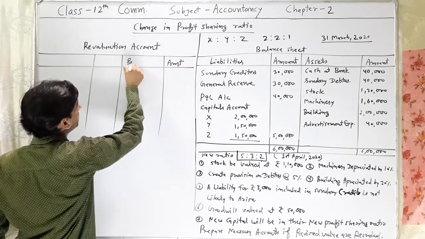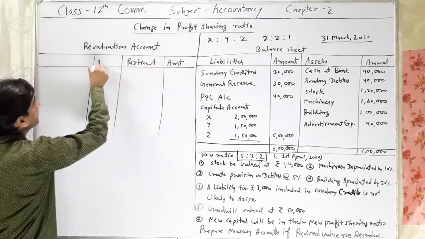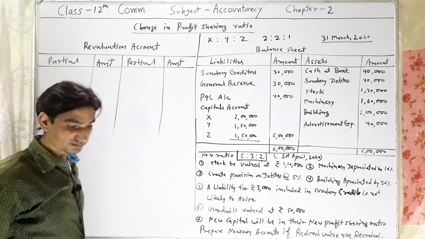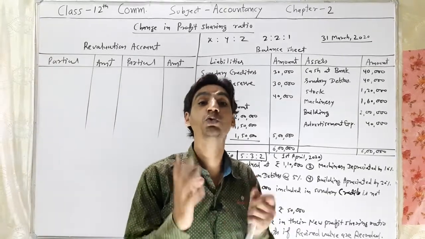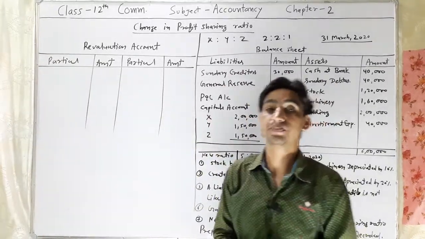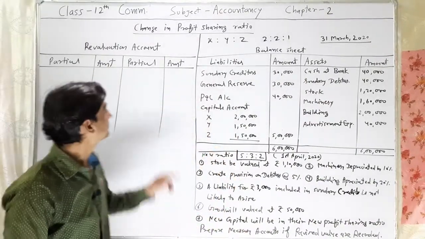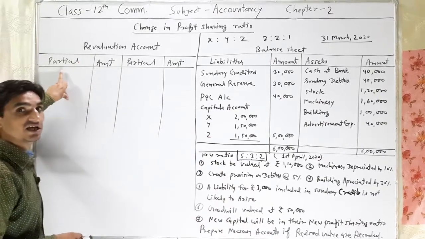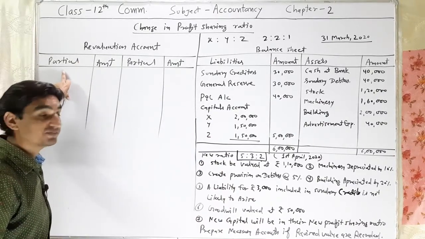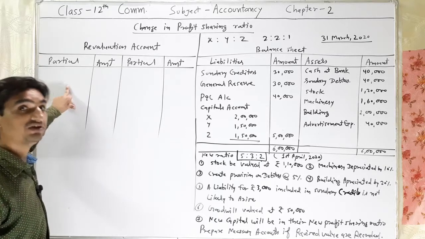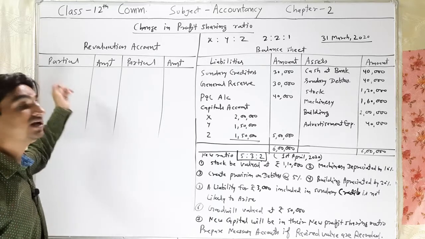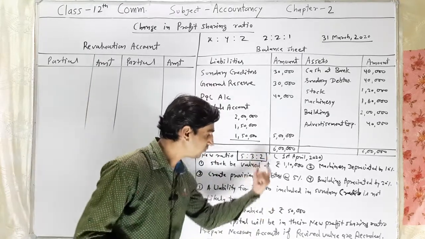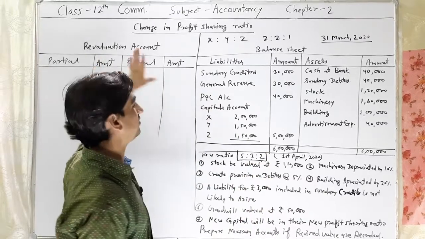Particular, amount, particular, amount. What is the rule for preparation of revaluation account? When assets increase, it will be recorded on the credit side. When assets decrease, it will be recorded on the debit side. When liability increases, it will be recorded on the debit side, and when liability decreases, it will be recorded on the credit side. So here, one by one, we will discuss each point and prepare the revaluation account.